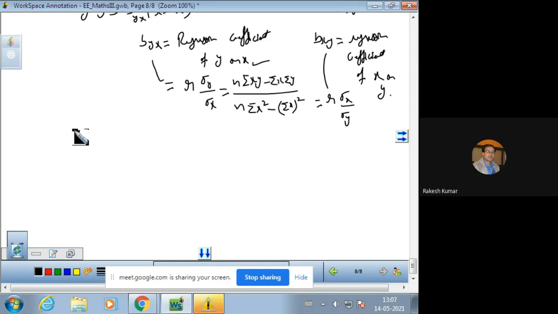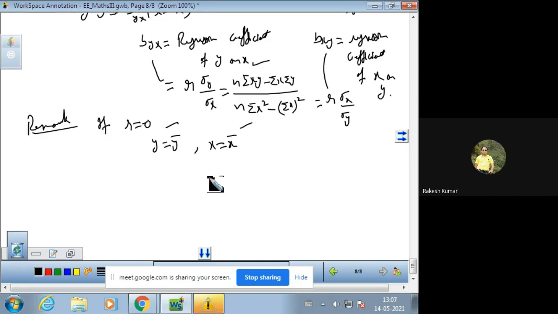So now we will have an important remark. The remark is, if r is 0, it means correlation coefficient is 0. The two lines of regression become y is equal to y bar, x is equal to x bar, if r is 0. And which are the straight lines? It is clear. Which are the straight lines parallel to y-axis and parallel to x-axis? So these are the straight lines, and this is parallel to x-axis actually.